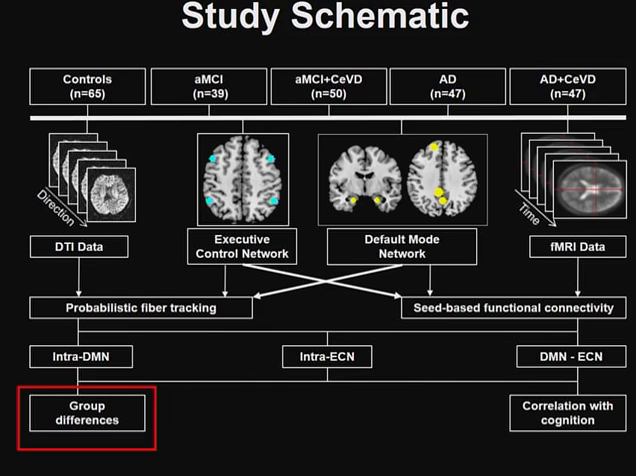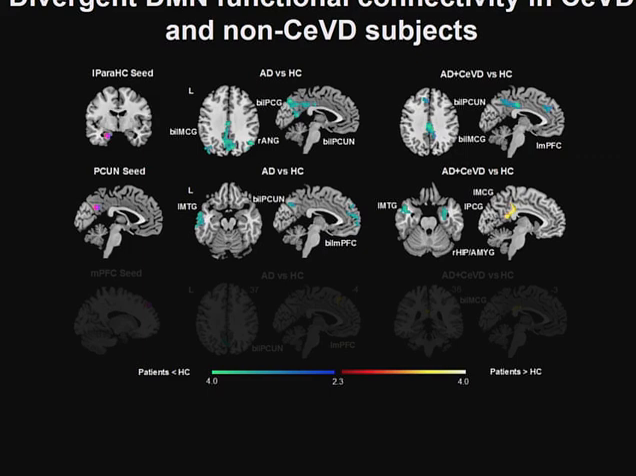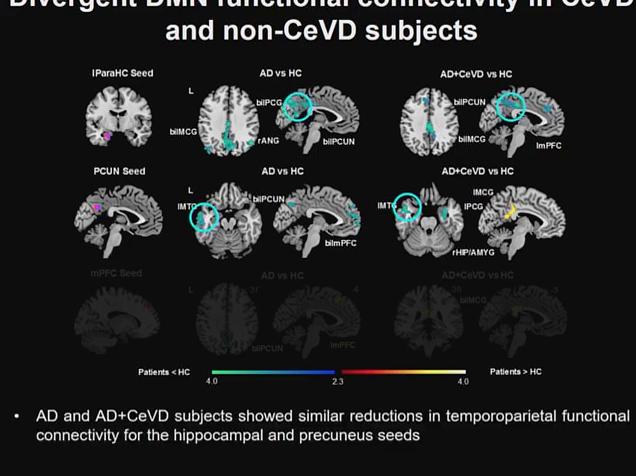And the first thing that we assessed was the group differences in network connectivity. So the first thing we're going to talk about is the default mode network. And here we found for the hippocampus as well as the precuneus seed, we found similar temporoparietal reductions in frontoparietal functional connectivity. And these similar changes across CVD and non-CVD groups are represented in the signed colored circles here.